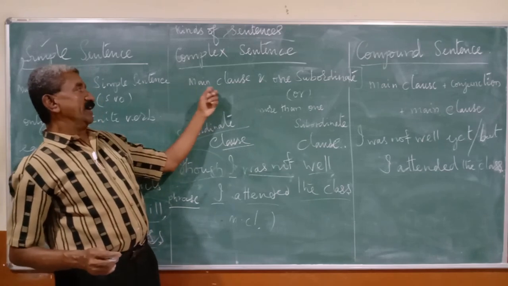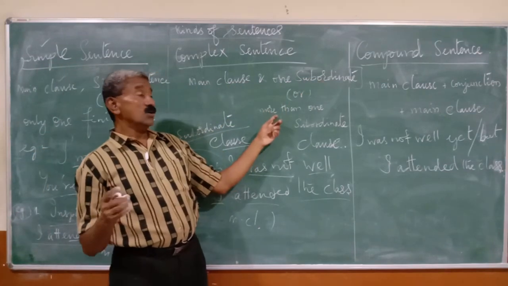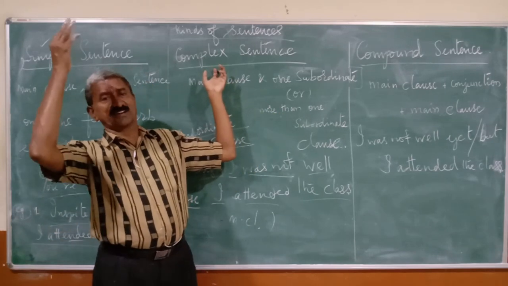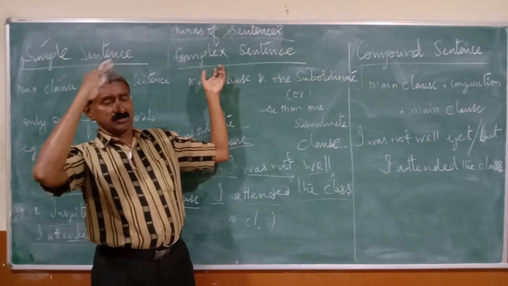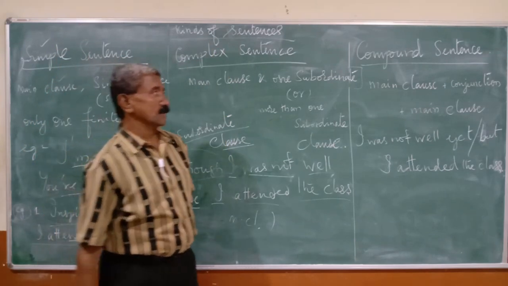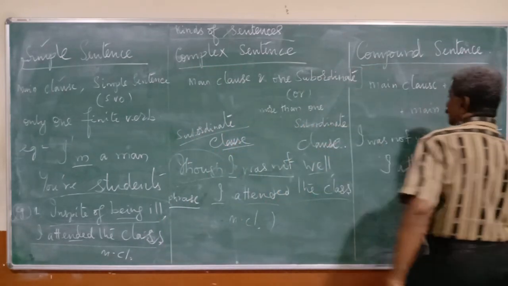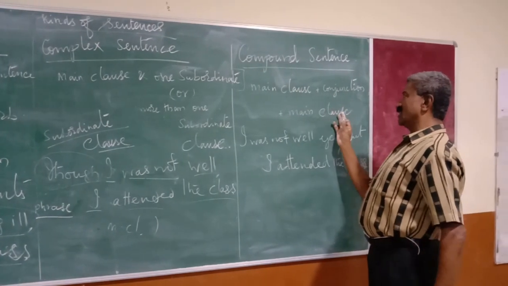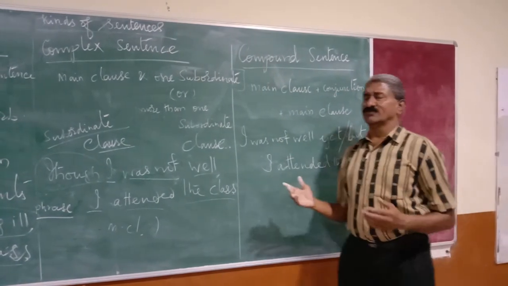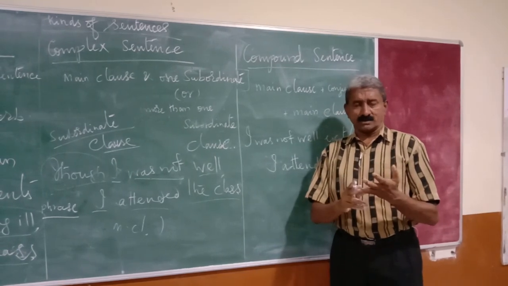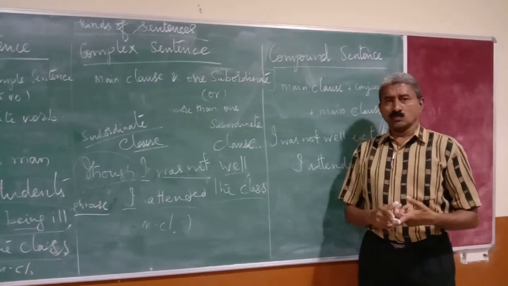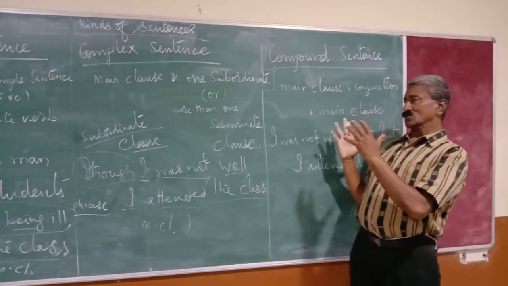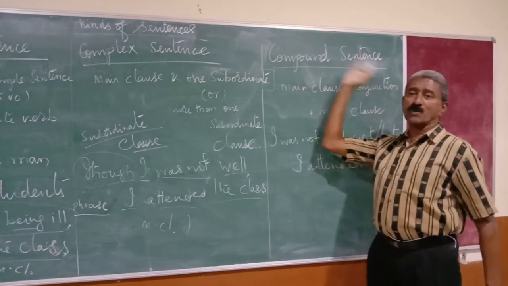There can also be more than one subordinate clause in a complex sentence; any number of subordinate clauses is also known as a complex sentence. Now getting into compound: compound is nothing but a main clause, another main clause, and a conjunction. Conjunctions are very few: and, yet, but, and so, or else. With the help of these words we can easily frame a compound sentence.